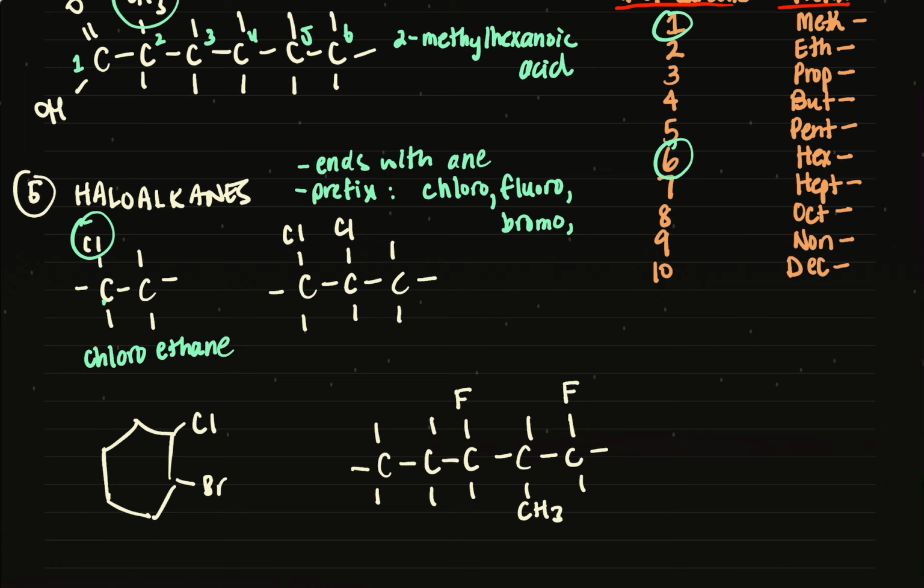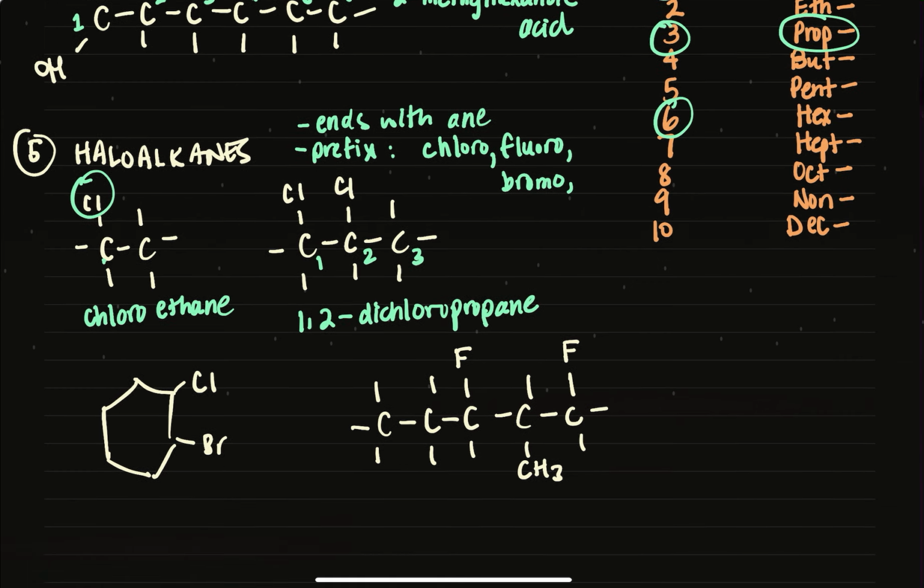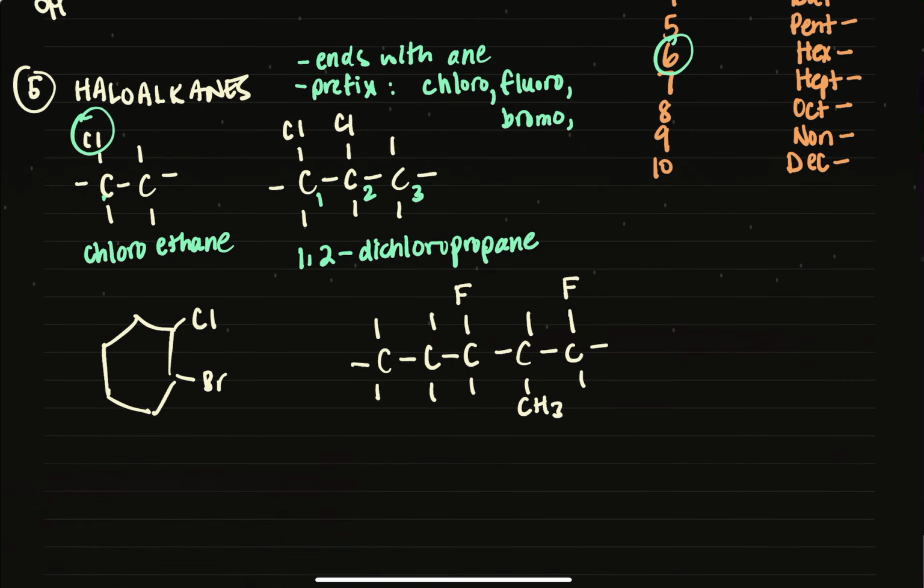The next structure is a 3-carbon parent chain. I am going to number these. And my nomenclature for this will be 1,2-dichloro, because there's 2 of them. So 1,2-dichloro, what's 3? So 3 is propane. Okay. And then the last 2, let's finish off the video lesson here.